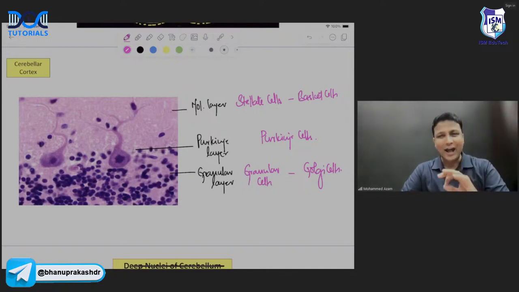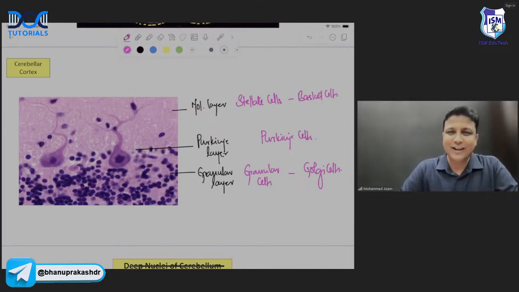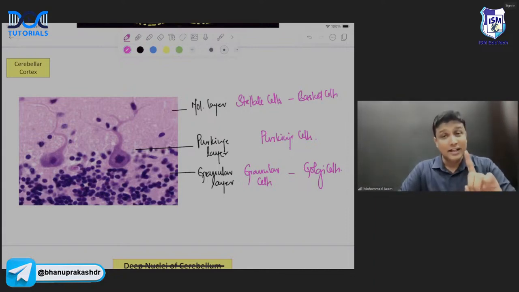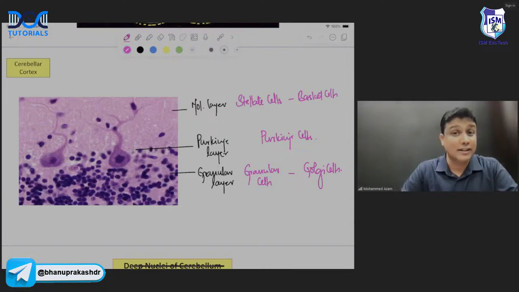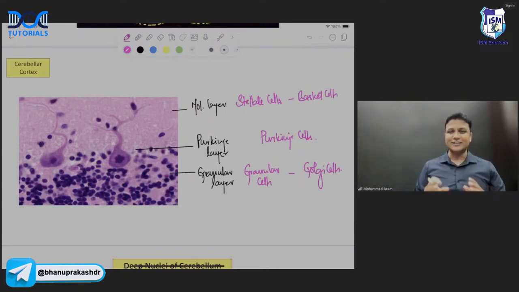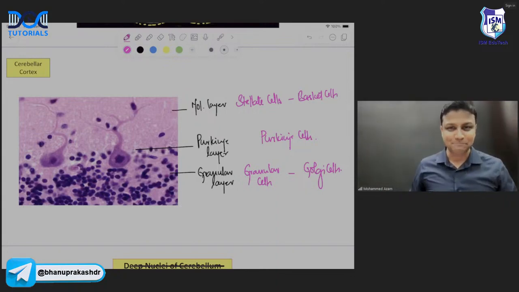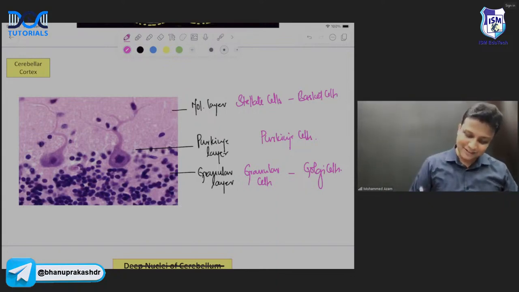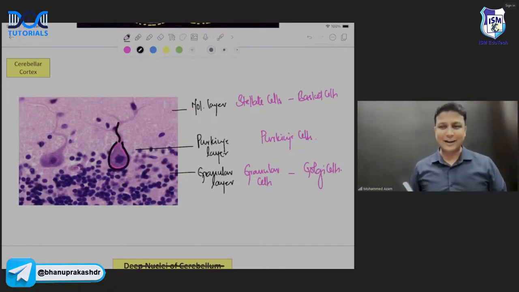Okay. And now, my dear friends, please study smartly here. A histology image will be given in your exam. Please look at the image and tell me the only cells which you can identify here, sir. Come on. Purkinje cells. Purkinje cells are the largest ones and they are flask shaped like this here, sir. This is what you can identify here. Otherwise, the stellate, basket, granular, Golgi, you cannot identify these, okay?